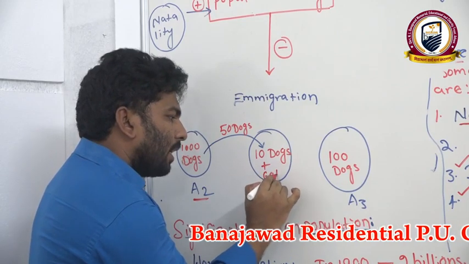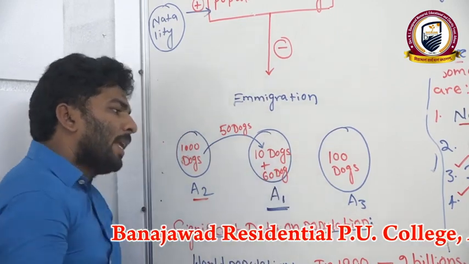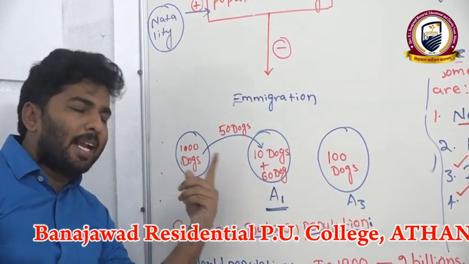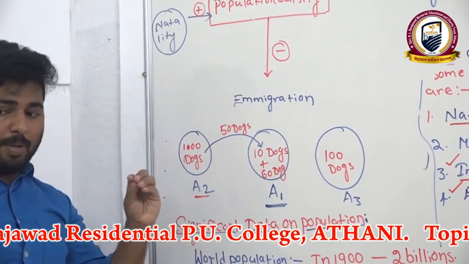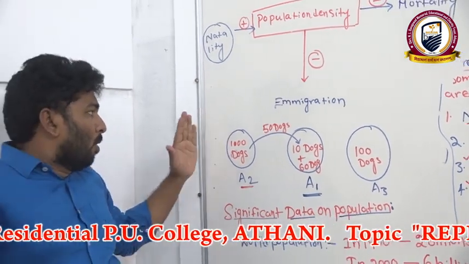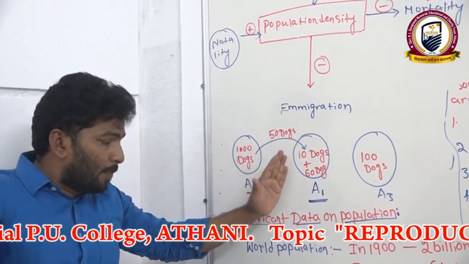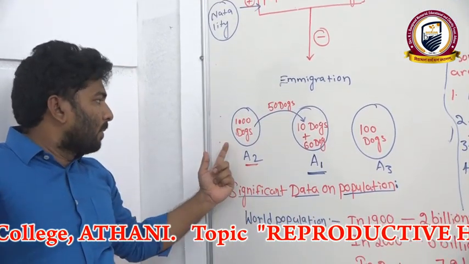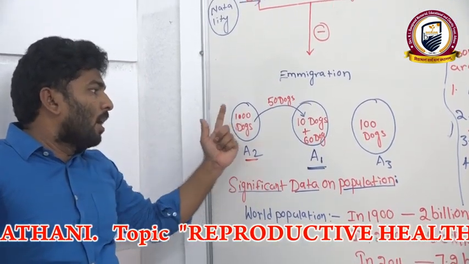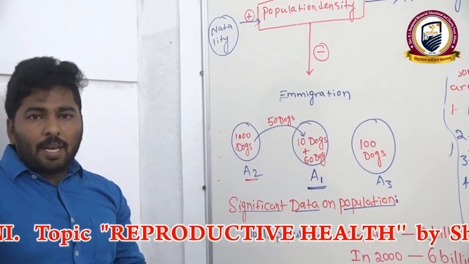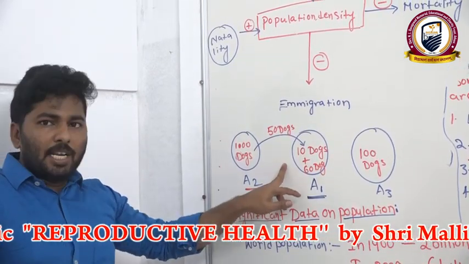Around 60 dogs. Now the density is going to increase. This process of moving the same type of organisms from one area to another area, we can consider as immigration.